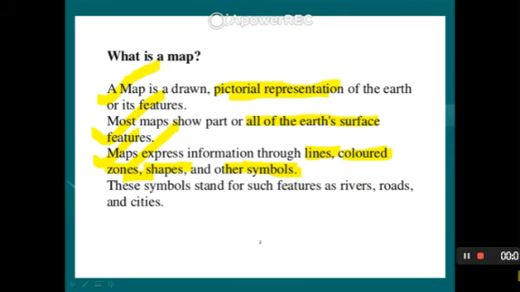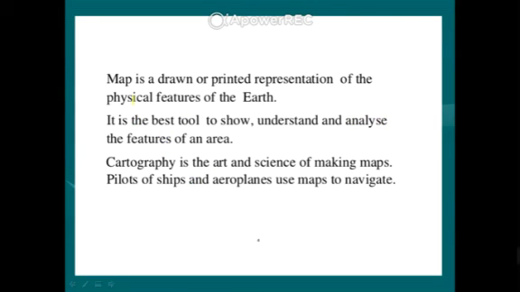Okay, so a map is important, and it also denotes special features such as rivers, roads, cities. Okay, you know about Google Maps. Google Maps also denotes a 3D image of the earth's surface. Okay, so a map is drawn as a printed representation of the physical picture of the earth. That means a map is a 2D representation in printed form. This is also important: in printed form, and it is the best tool to show, understand and analyze the features of the earth.